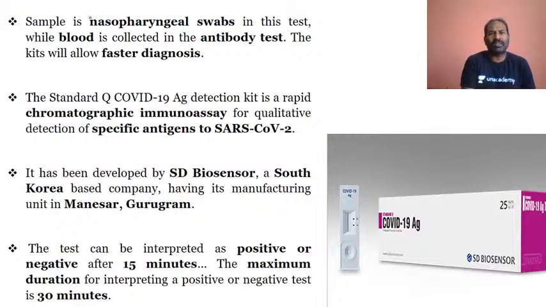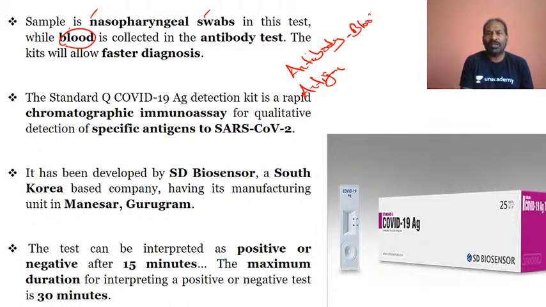A nasopharyngeal swab sample is used in this test, but in regards to the antibody, blood is used. Please do understand, in regards to the antibody, a blood test is taken into consideration. In antigen, nasopharyngeal swabs or nasal swabs are taken for the collection, and then they carry out the test. And whenever antibodies are present in the blood, that means there are chances of SARS-CoV-2 being detected.